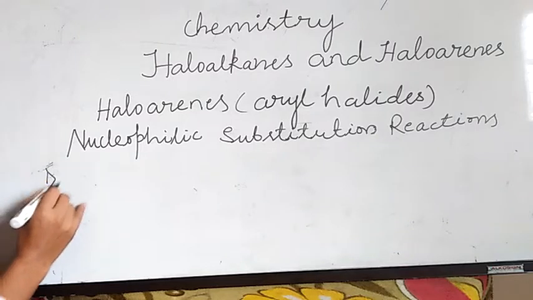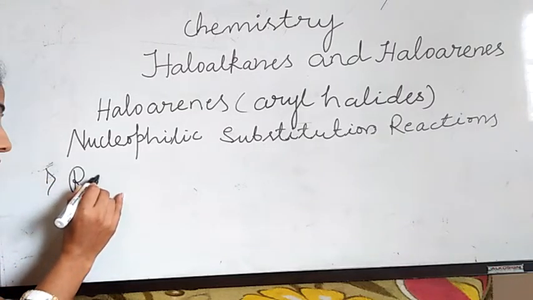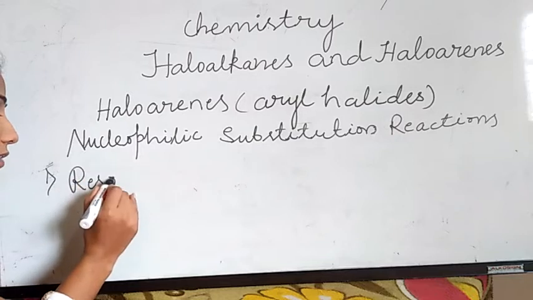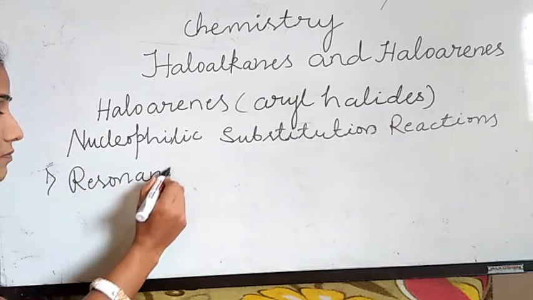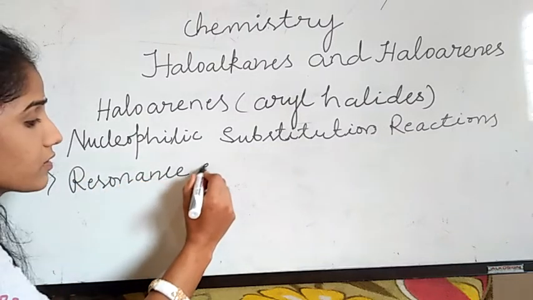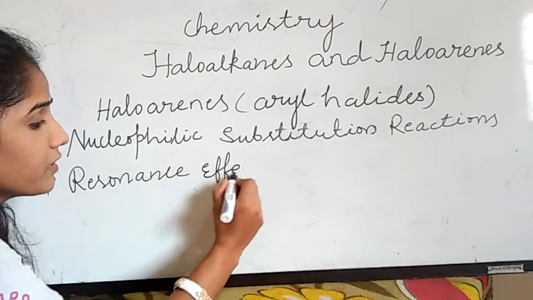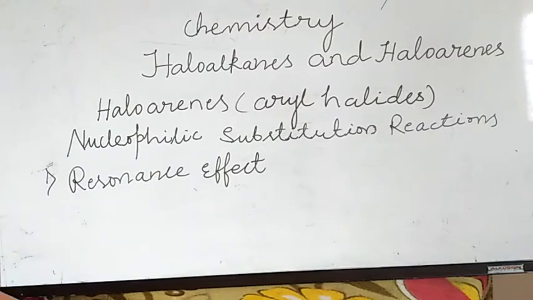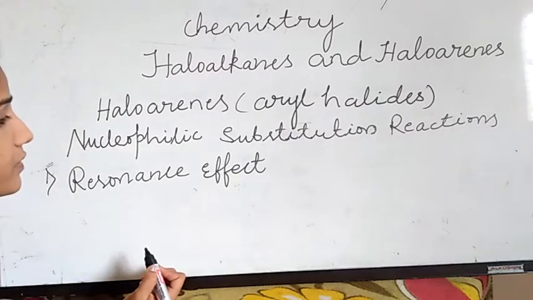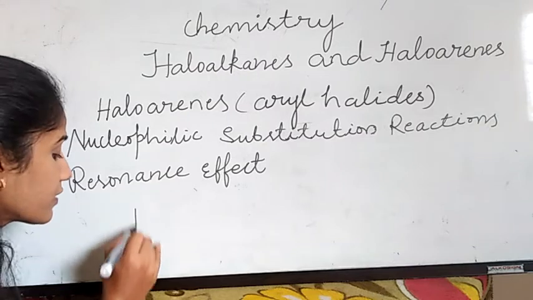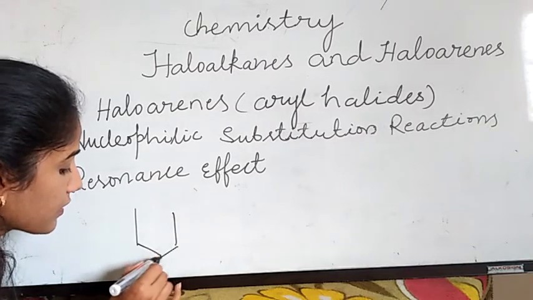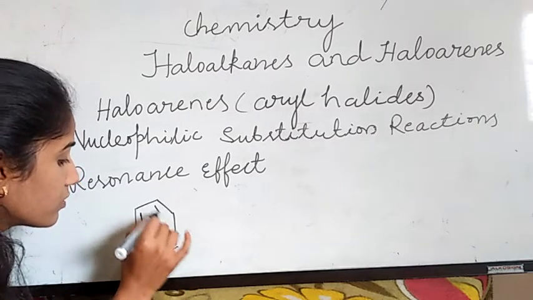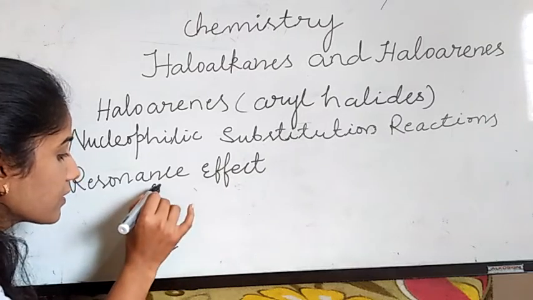Number one is the resonance effect. You are familiar with this effect from first PU itself, right? For explaining the resonance effect, I have to take a haloarene, for example chlorobenzene.